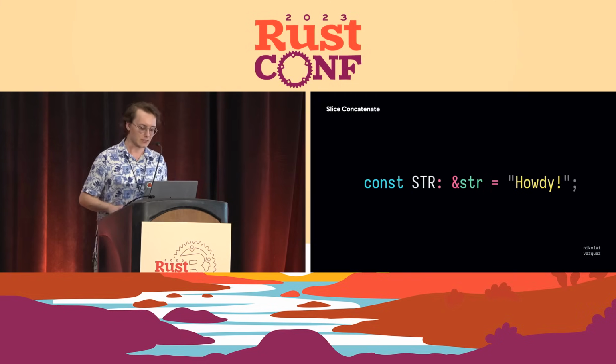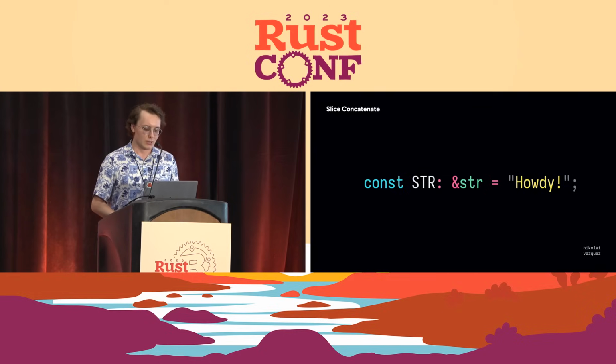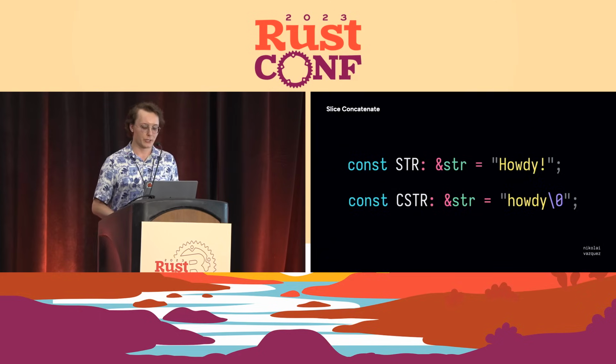So say we have a string stir here, and we have our string howdy. If we wanted to pass this into C, what we'd want to do is append a null byte so that C knows this is where the string ends. Sorry, the strings are different here, my mistake. But the issue is that you need access to the string literal, and so that doesn't really work if you want to be more general and work with any const.